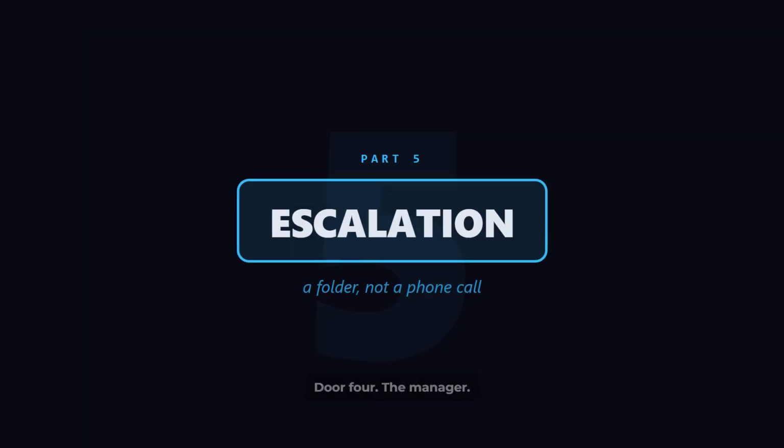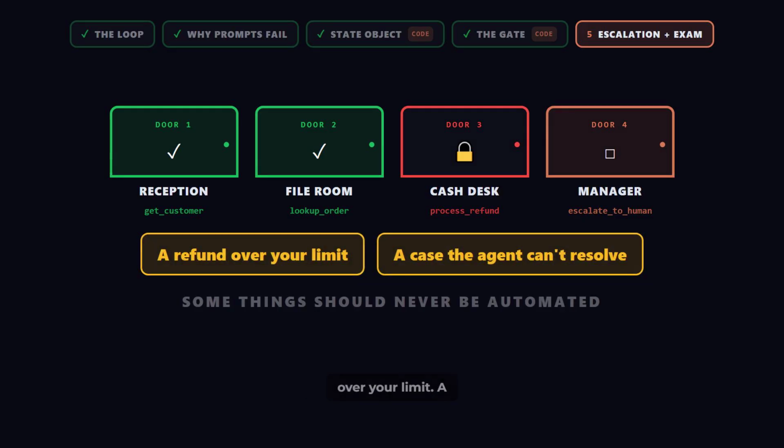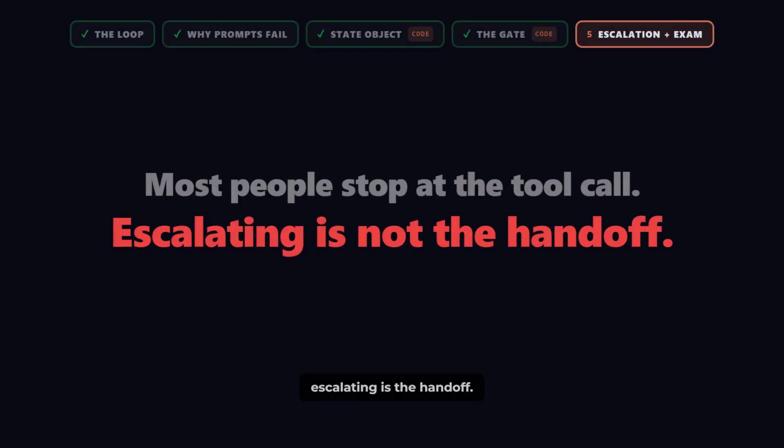Door 4, the manager. Some things should never be automated. A refund over your limit, a case the agent cannot resolve. So the model calls escalate to human, and most people stop right there. They think escalating is the handoff. It is not.